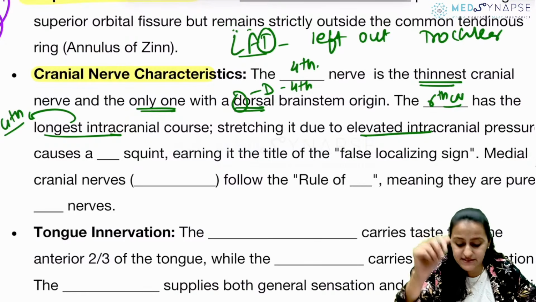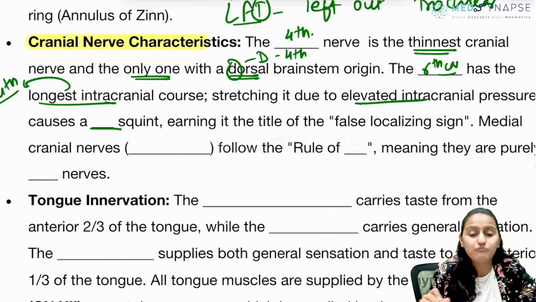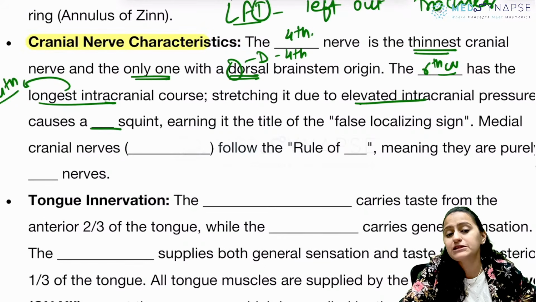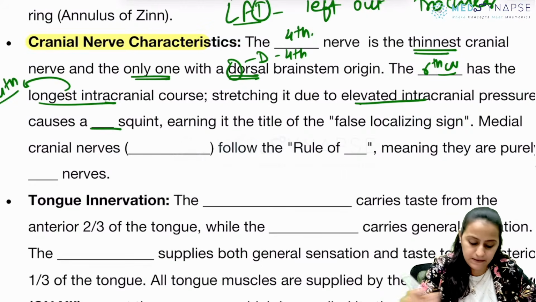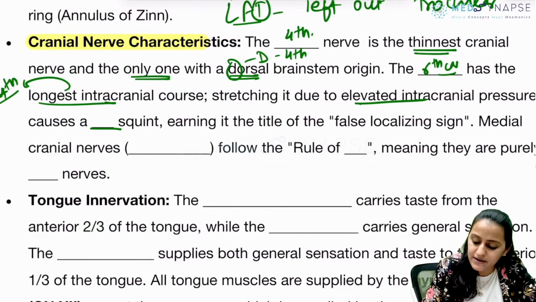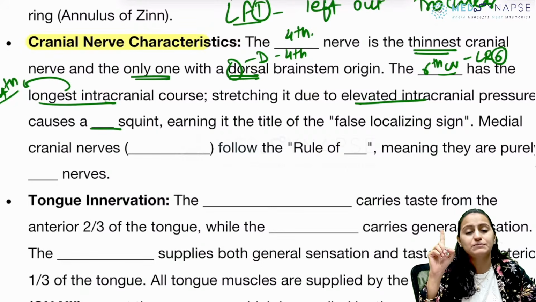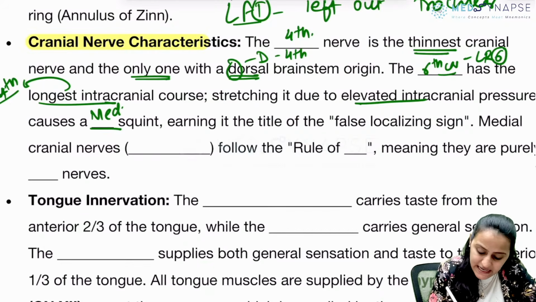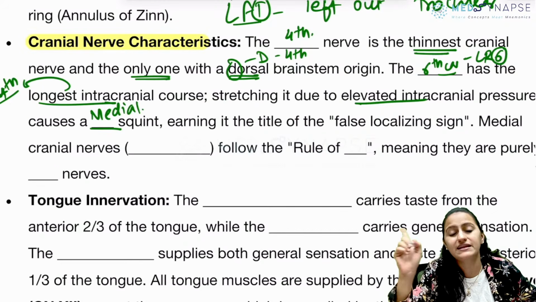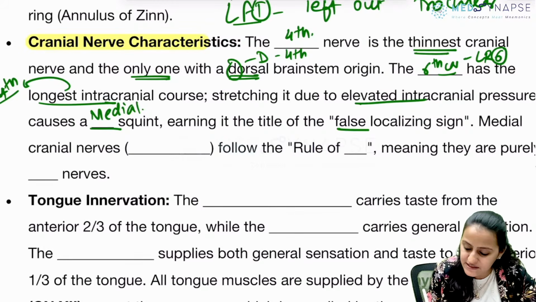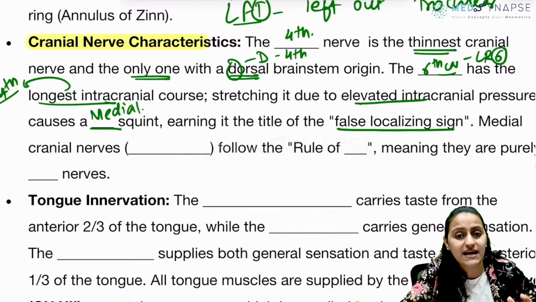When the sixth nerve is affected, tell me, what squint will the patient have? Medial squint or lateral squint? So sixth, remember, it is LR6. Lateral rectus is supplied by 6. So when lateral rectus is paralyzed, the patient will have medial squint, not lateral squint. So remember, it is the sixth nerve which gives this false localizing sign in raised ICT.